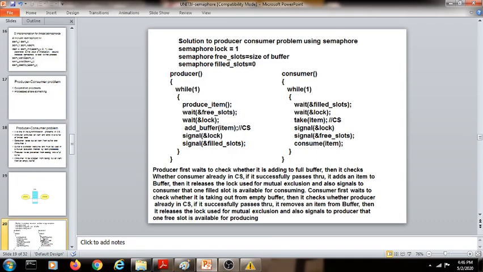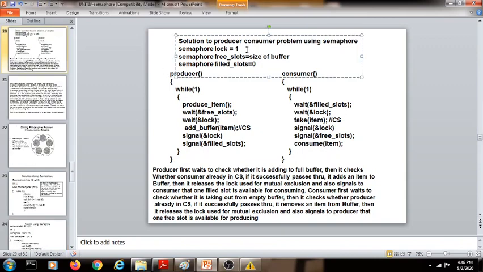In order to solve this producer-consumer problem, we can give the solution by using the semaphore. We know semaphore is like a lock. It is used to protect the shared resource in a mutually exclusive manner. So, the solution to this producer-consumer problem by using the semaphore approach: we are using 3 semaphores here. One semaphore is a lock. Its name is lock.